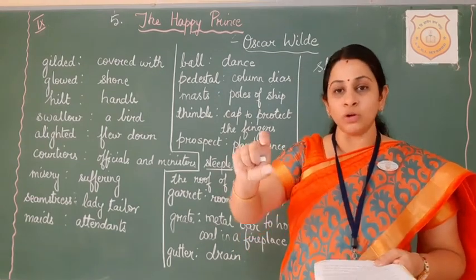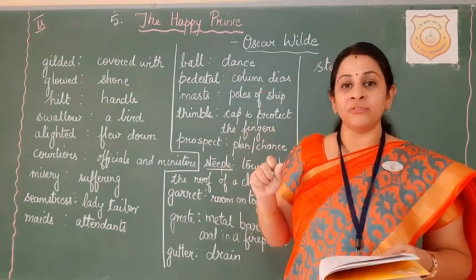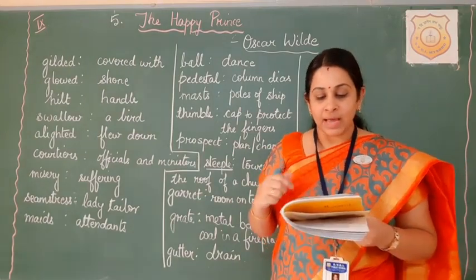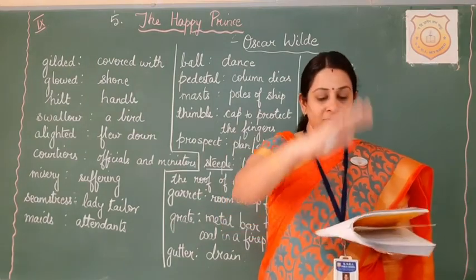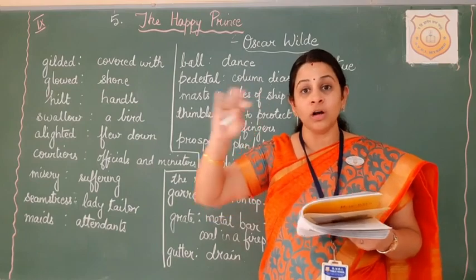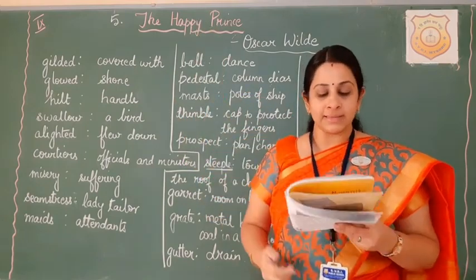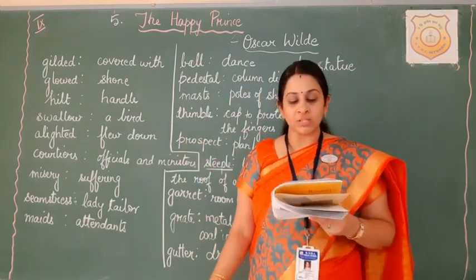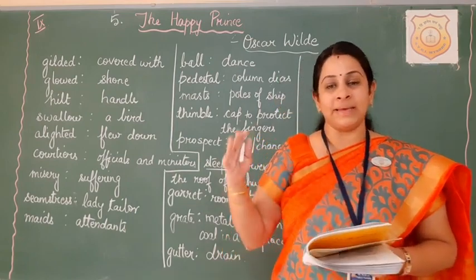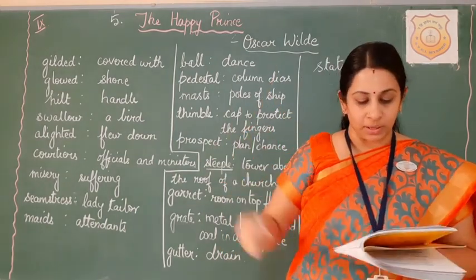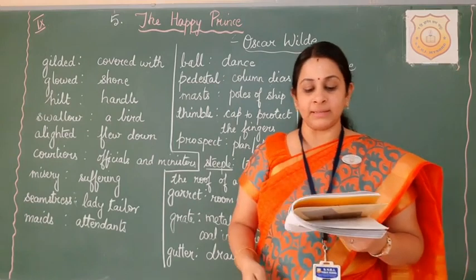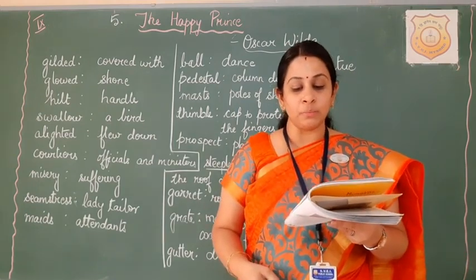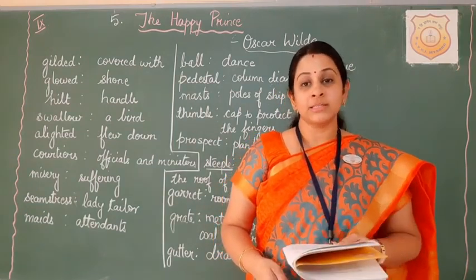So the swallow just plucked out the ruby from the handle of that sword and it kept it on the beak and flew away across the town, across all the roofs of the town to reach that seamstress's house. He passed by the cathedral tower. Cathedral means church. The church's tower. He passed by the cathedral tower where the white marble angels were sculptured.